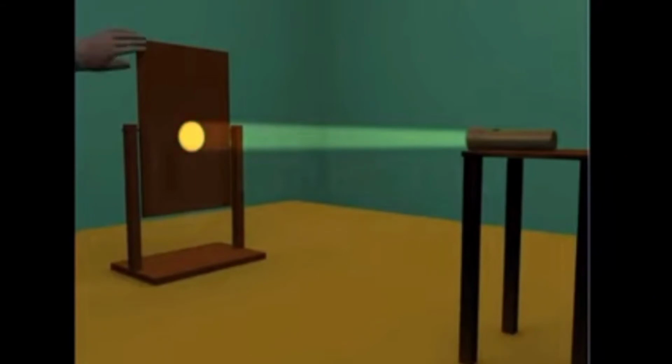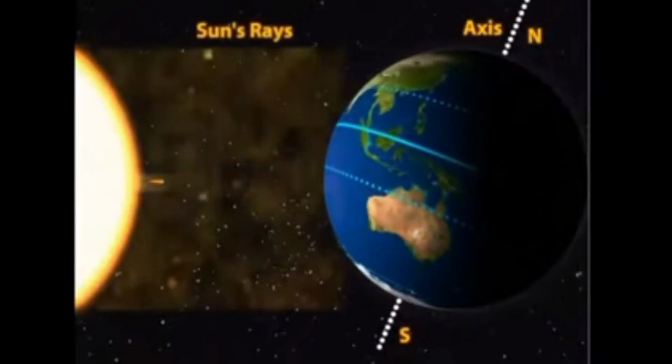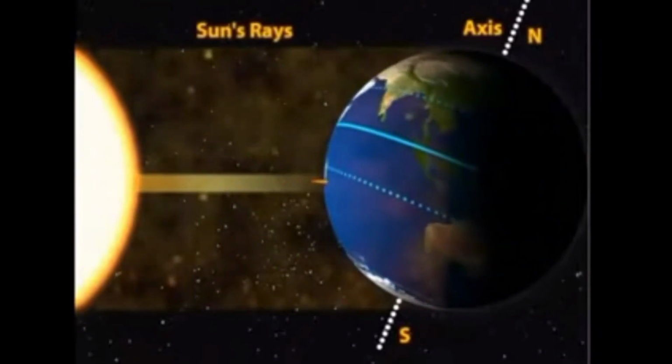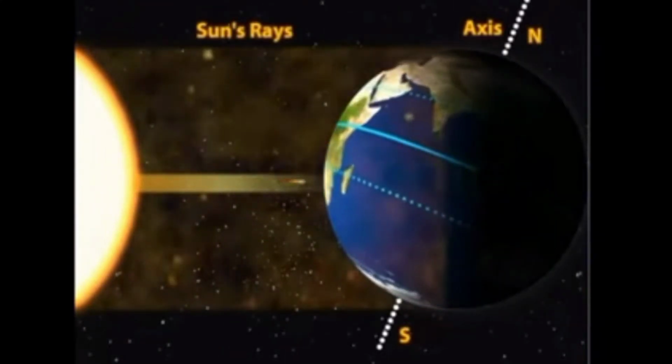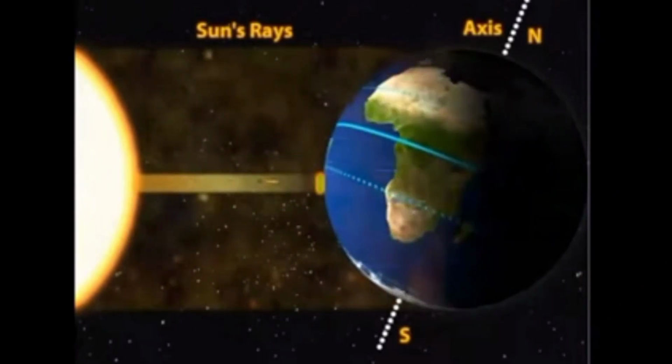Now, if you gently place the cardboard slantingly, you will understand that the torchlight is broader and covers a larger area. The same happens when the sun's rays fall on the earth. Since the earth is inclined, the rays of the sun become broader and reach a particular area, and the heat becomes high.